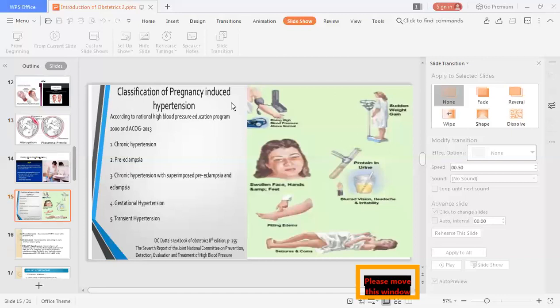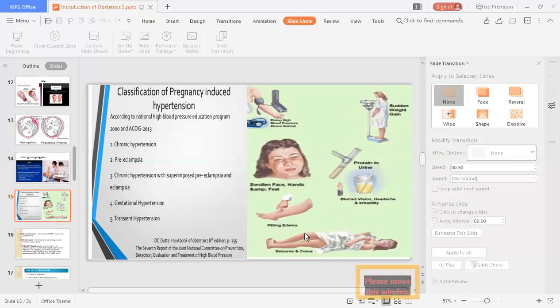In this diagram, we show that BP is increased, there is weight gain, facial edema, swollen face and hands, pitting edema on the legs, and protein in the urine.